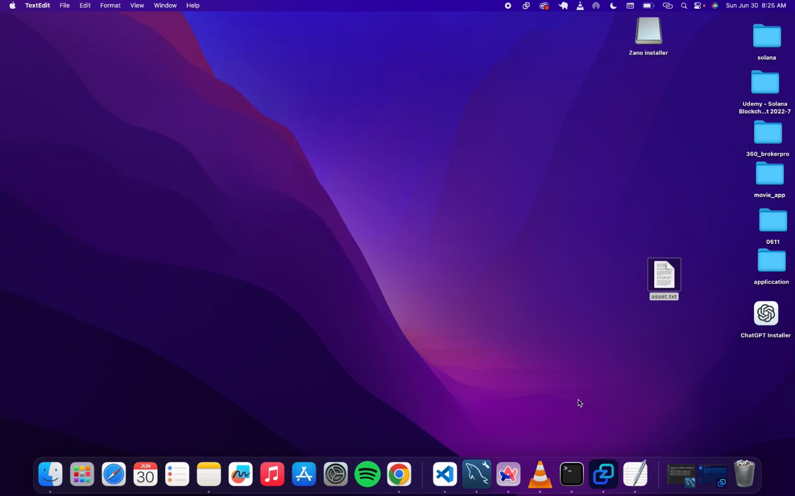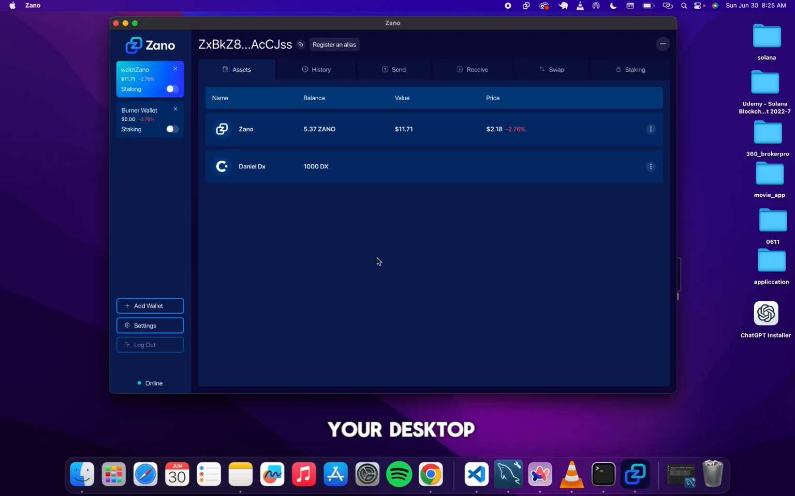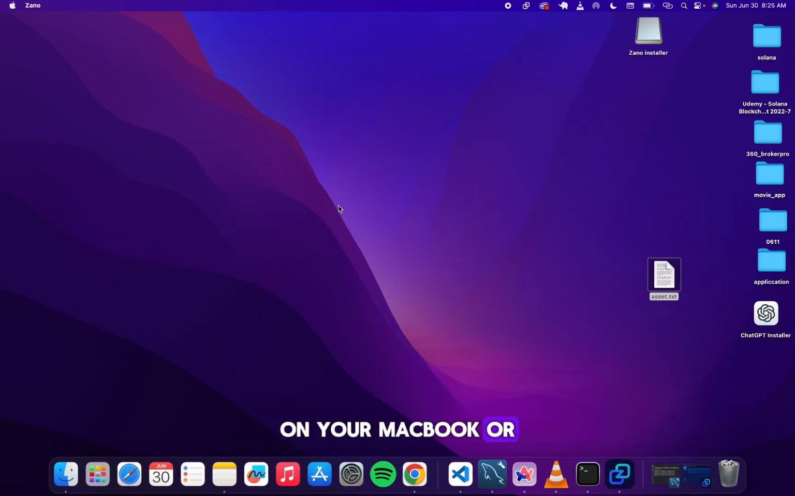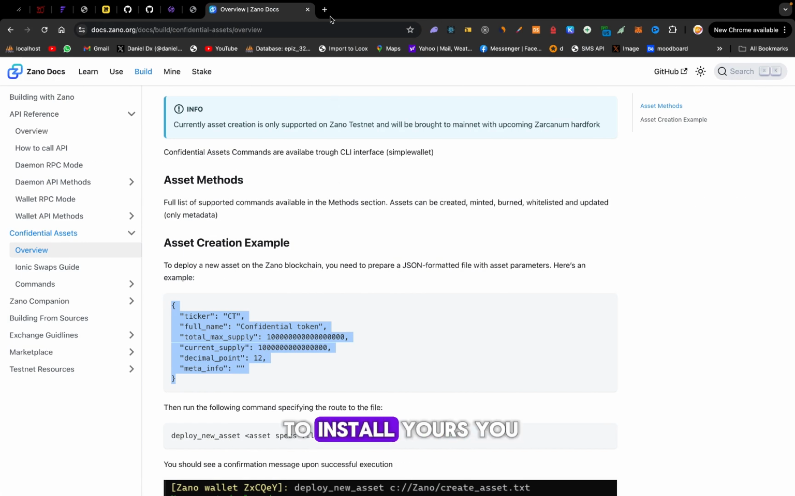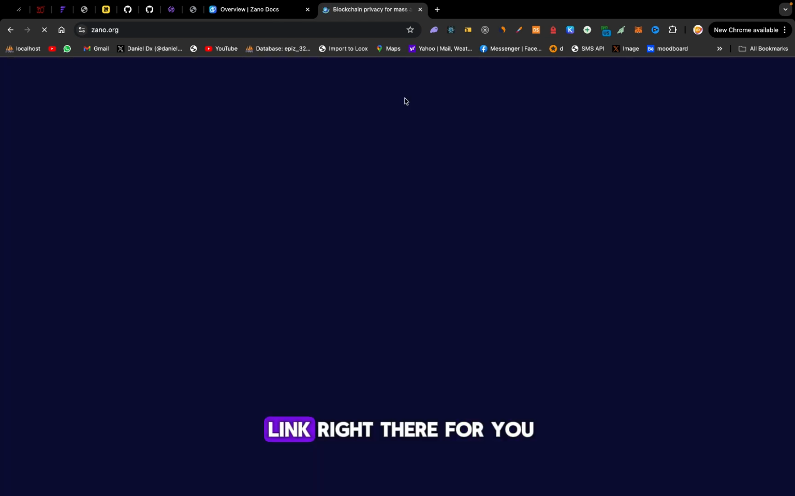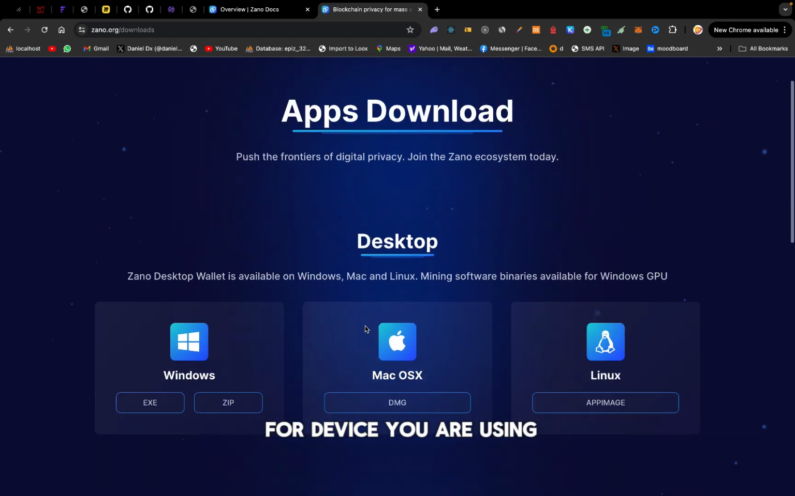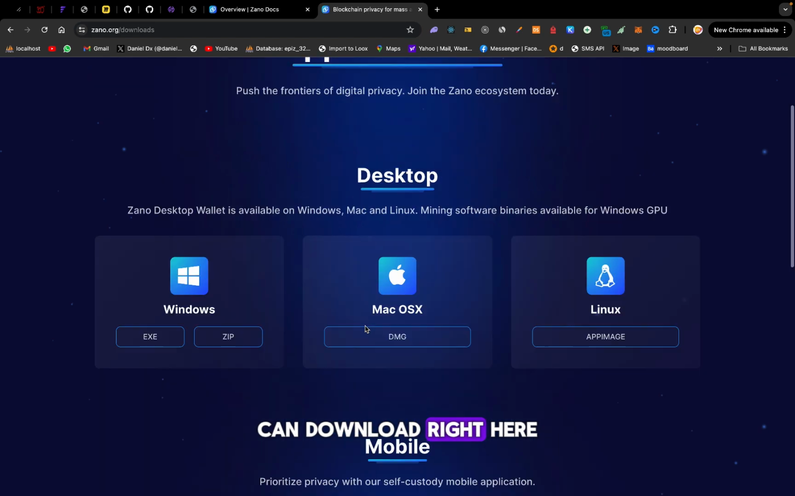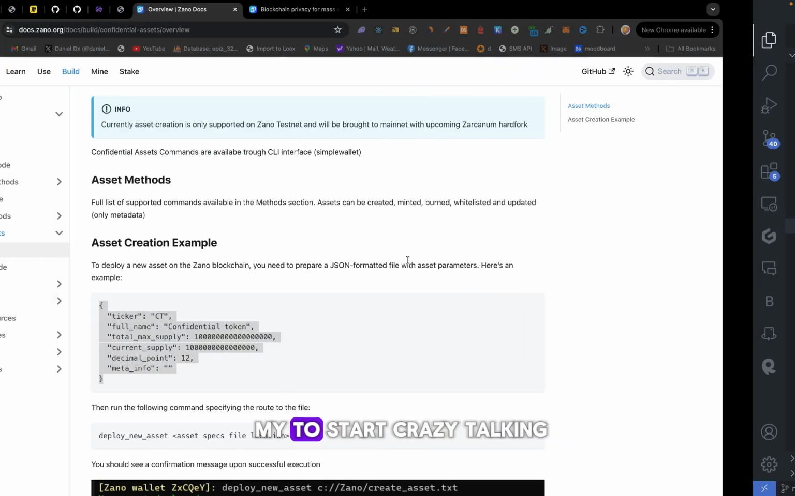Now you have to have your Zano wallet already installed on your desktop, on your MacBook or any device you're using. I already have mine installed here. If you want to install yours, I think you go to zano.org. You'll see a download link right there. You can see on this download tab here, you can download it for whatever device you are using. You can also download an extension.